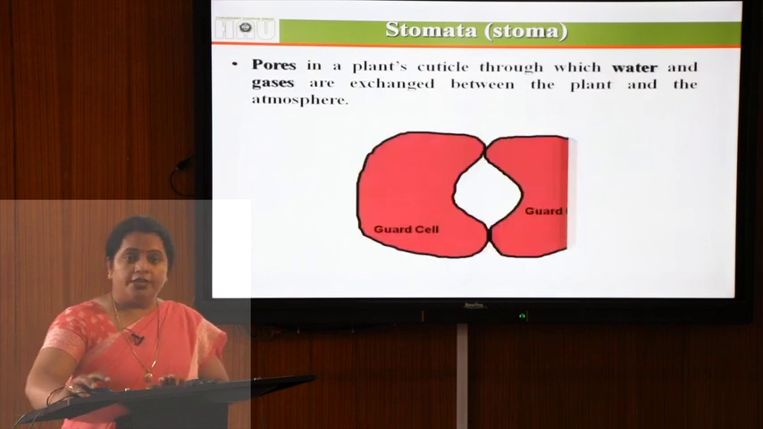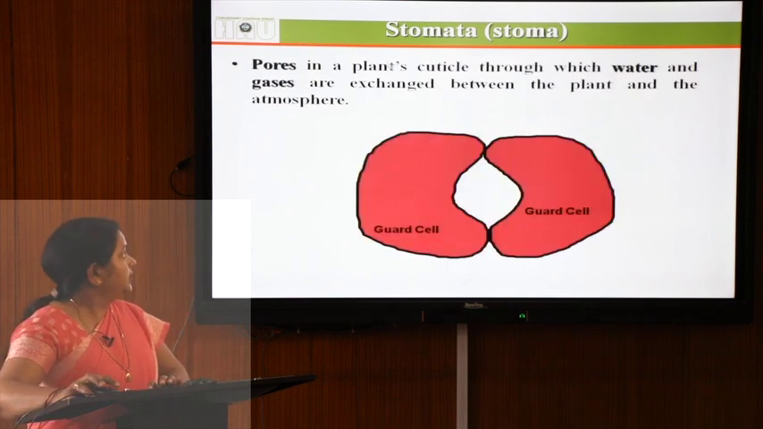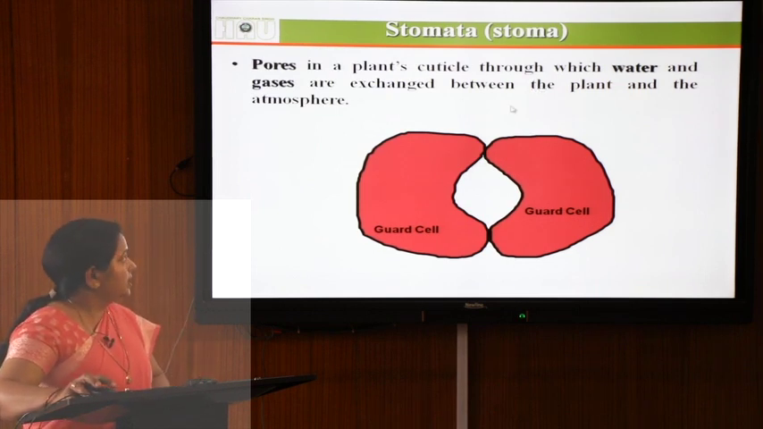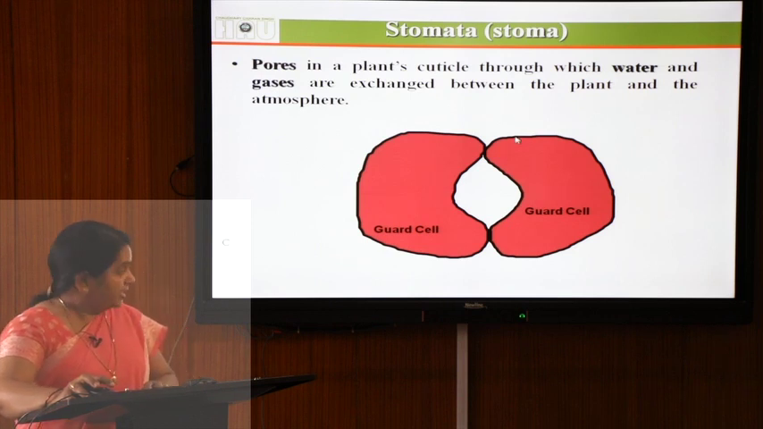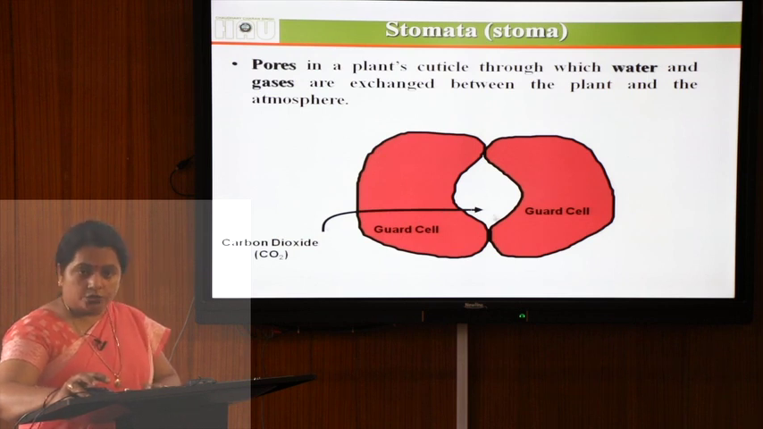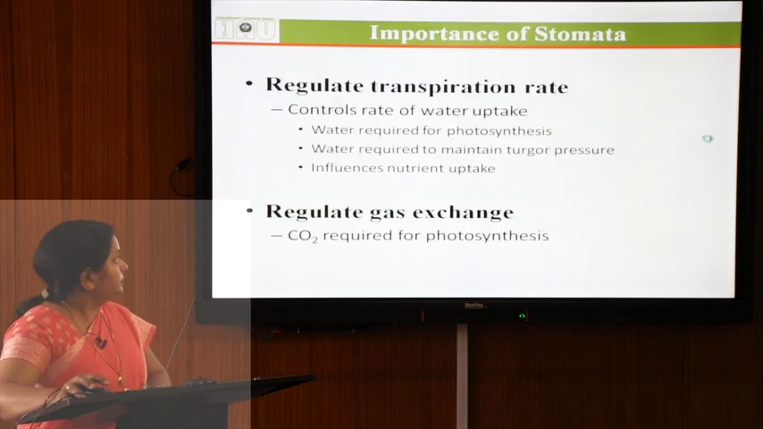And now, what are stomata? Stomata are tiny pores present in the cuticle through which water and gases are exchanged between the plant and the atmosphere. You can see that this is the stomata and these are the guard cells, in which carbon dioxide enters through this stomatal pore and oxygen gas gets released into the atmosphere.